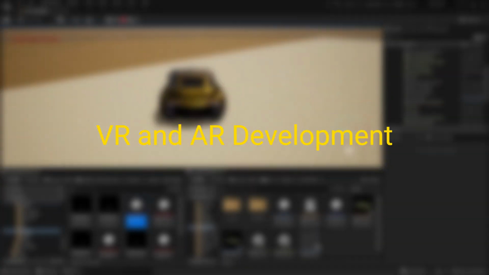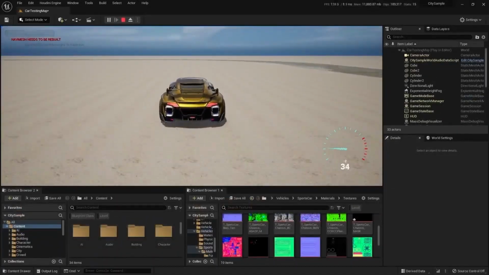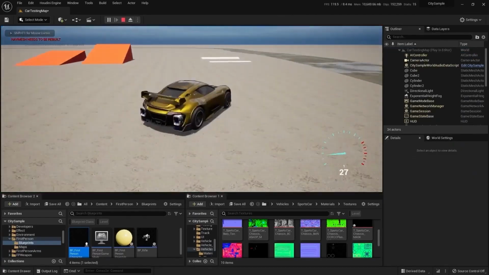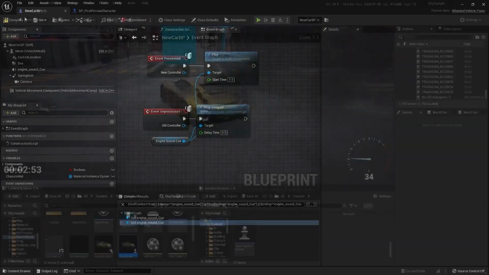7. VR and AR development. Unreal Engine supports creating virtual reality, VR, and augmented reality, AR, experiences. This means you can develop highly immersive games and applications for VR headsets and AR devices.